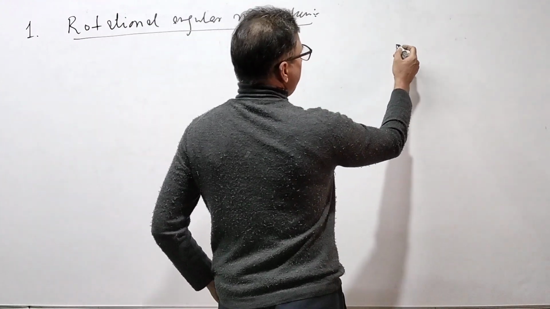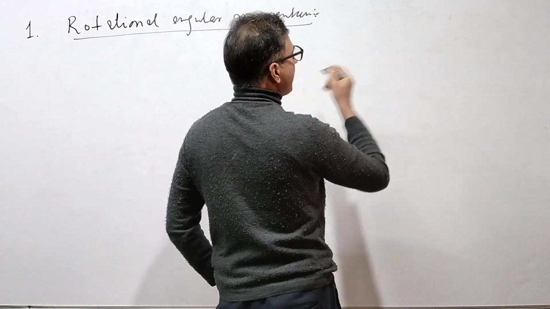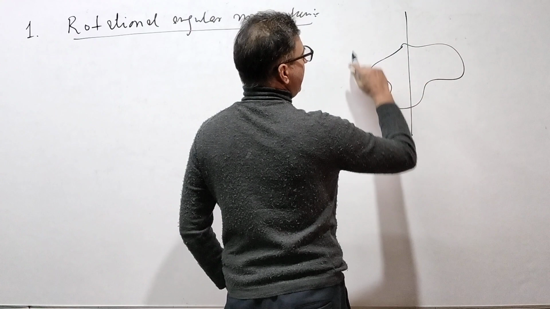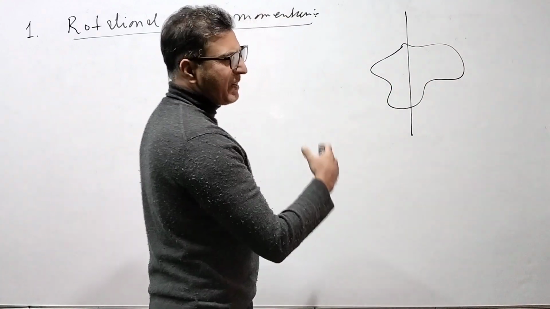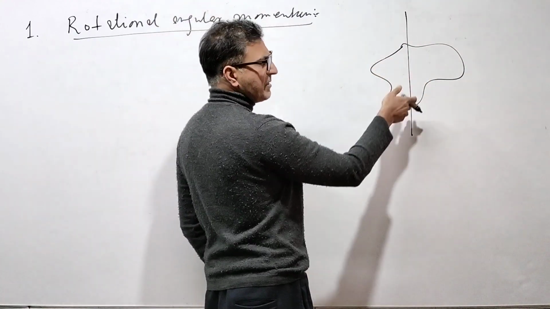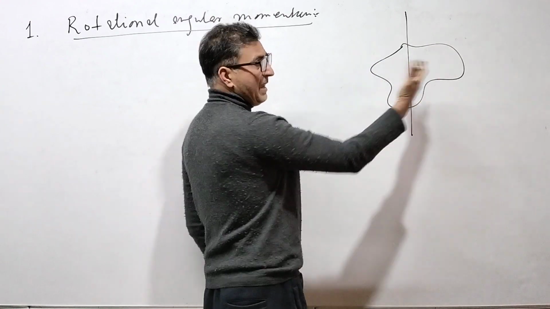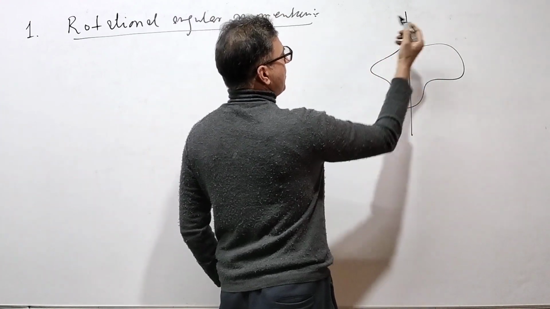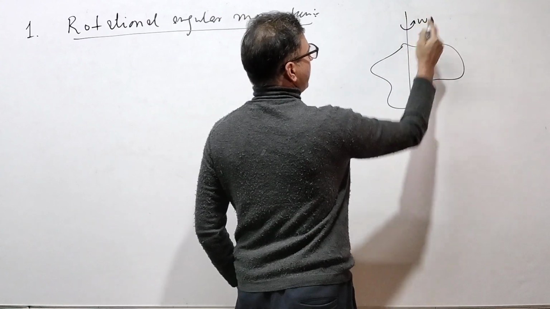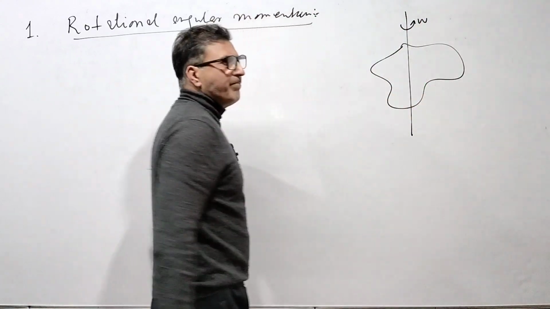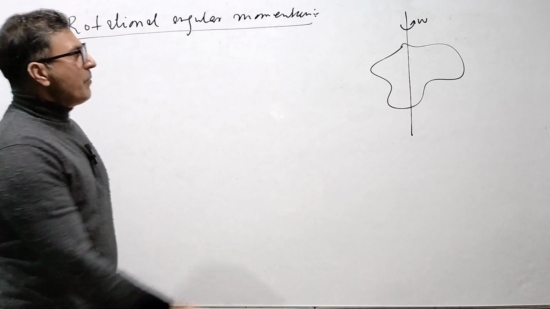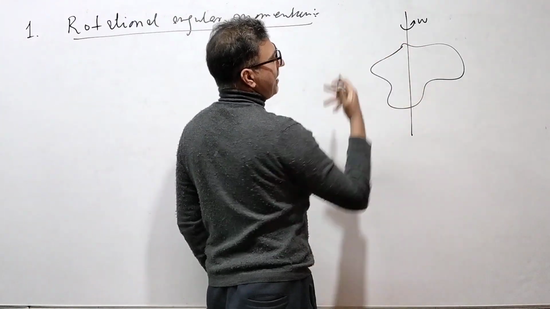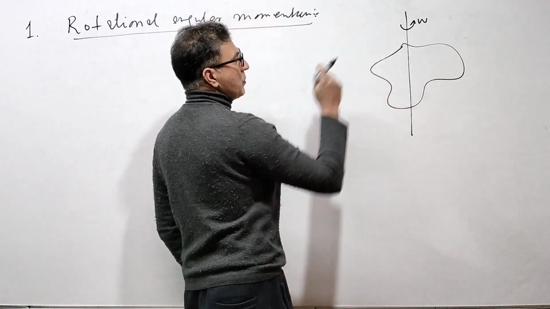Okay, let me take any rigid body. I am taking a rigid body like this, and this is the axis, it can be any axis. This axis may even pass through the center of mass, or it may be any other axis. So the body rotates about this axis with angular velocity omega. I want to find its angular momentum due to its rotation.